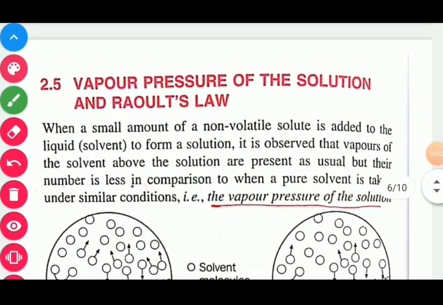Now the next point is vapor pressure of the solution and Raoult's law. Raoult's law is related with the vapor pressure of different components present in the given solution. A solution may be a solid liquid solution, or a liquid liquid solution. Solid liquid solution means the solute is a non-volatile solid and the solvent is a volatile liquid. Liquid solution means solute and solvent both are volatile liquids. So Raoult's law is valid for vapor pressure of solid liquid solutions and liquid solutions.